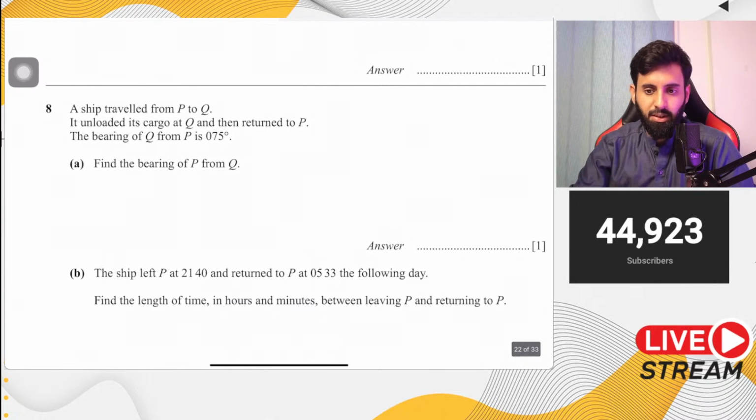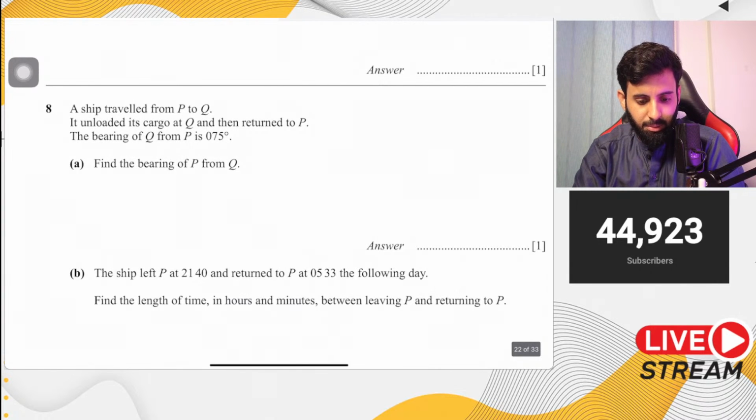I can't say anything about the threshold for 0580, but it's definitely going to be on the higher side.